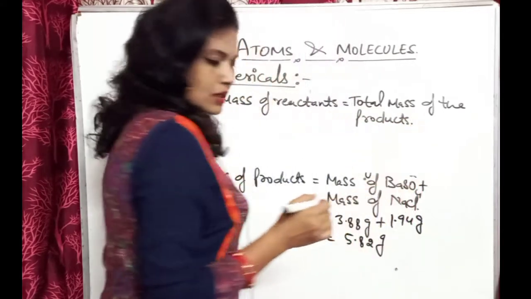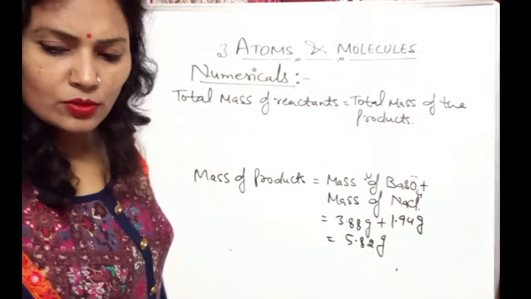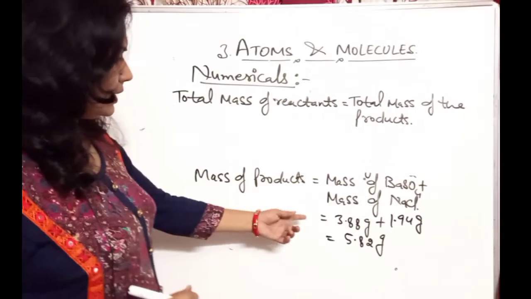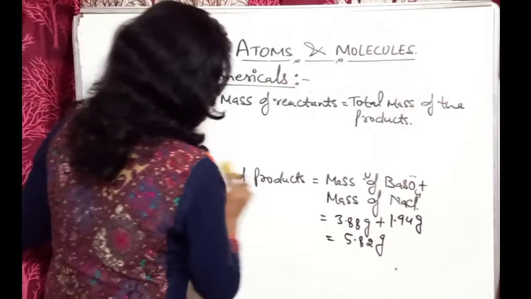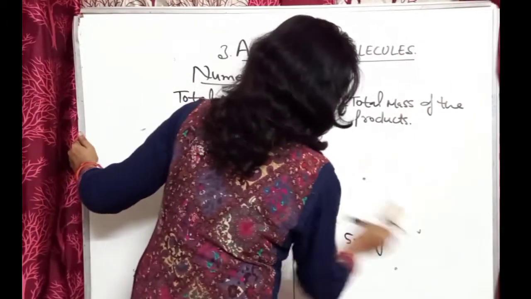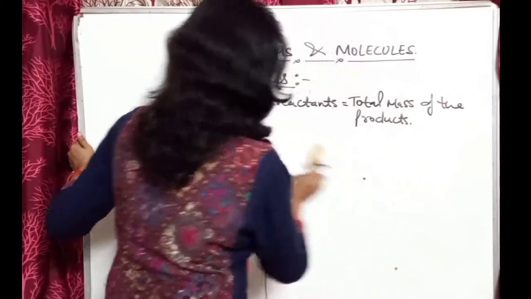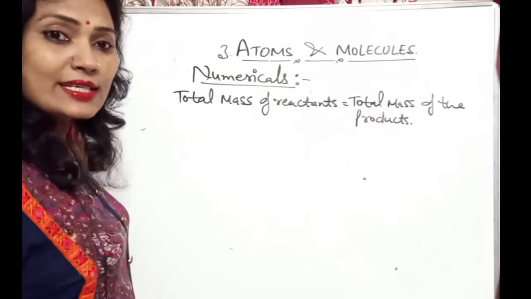The mass of reactants is what we have not done yet, I just rubbed that. Now we can write the mass of reactants.